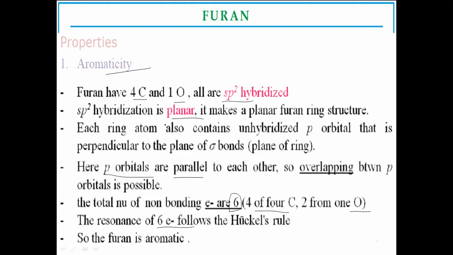Furan has 4 carbons and 1 oxygen heteroatom present in the ring. That compound is called furan, and it passes Huckel's rule, putting n equal to 1. Due to these circumstances, this is evidence that furan is aromatic in nature. This is the first property of furan.